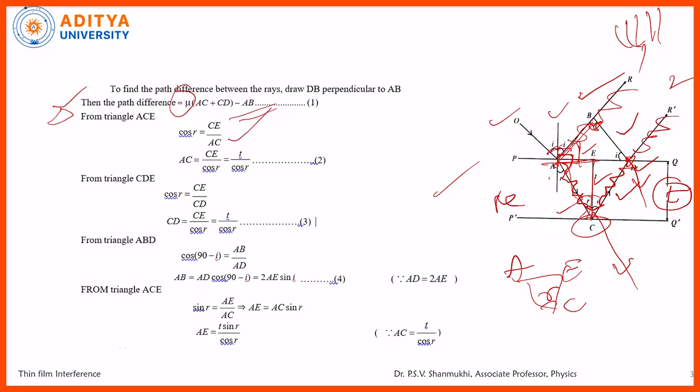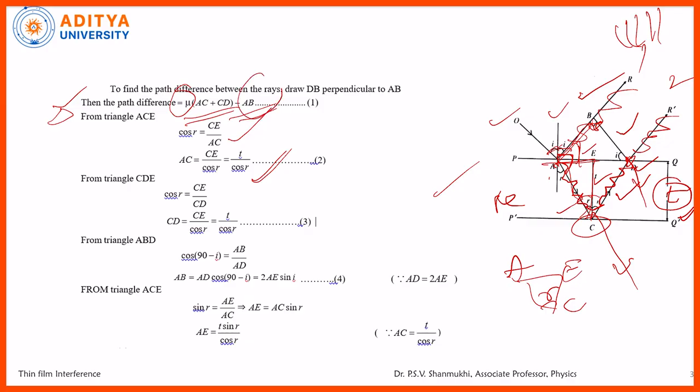But EC is the term T, the thickness of the film. That's why cos R is T by AC, so AC is equal to T by cos R. But AC is also equivalent to CD. That's why AC plus CD is 2T by cos R.